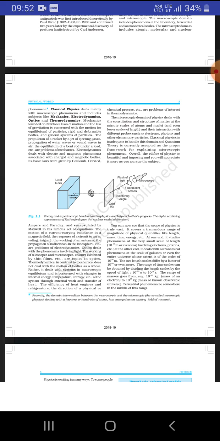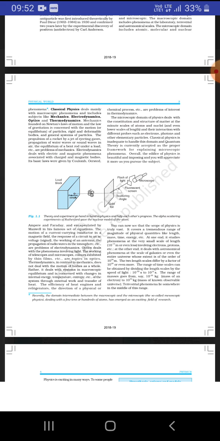These will teach you more interesting things about physics. And the first thing you are learning is the scattering experiment of Rutherford. So this is Rutherford's experiment we are learning. We learn it in our next chapter also.